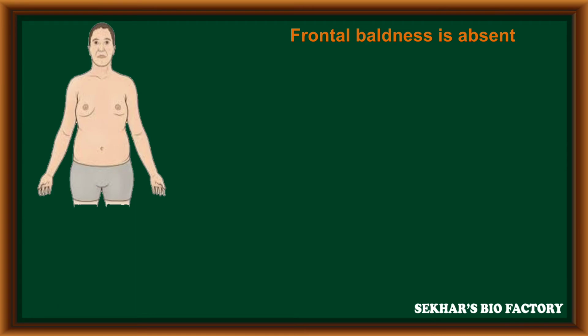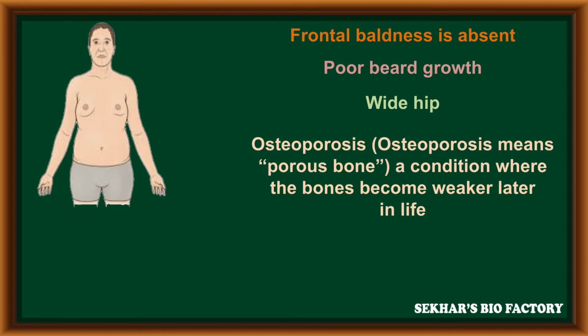Frontal baldness is absent, with poor beard growth and wide hips. Along with that, osteoporosis can be seen in a Klinefelter person. Osteoporosis means porous bones, a condition where the bones become weaker later in life.